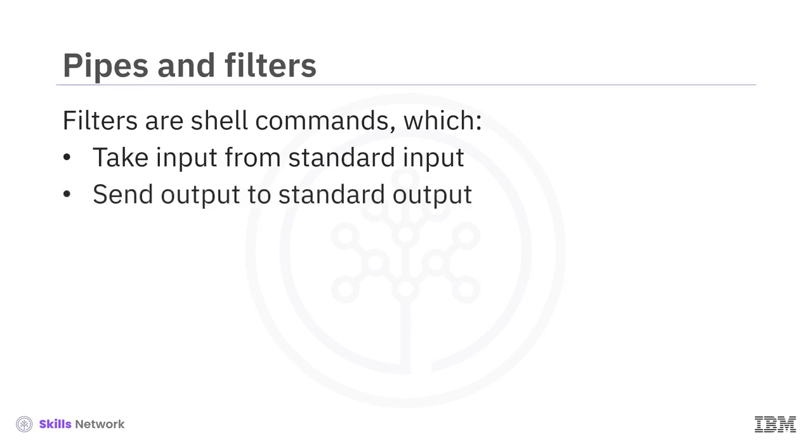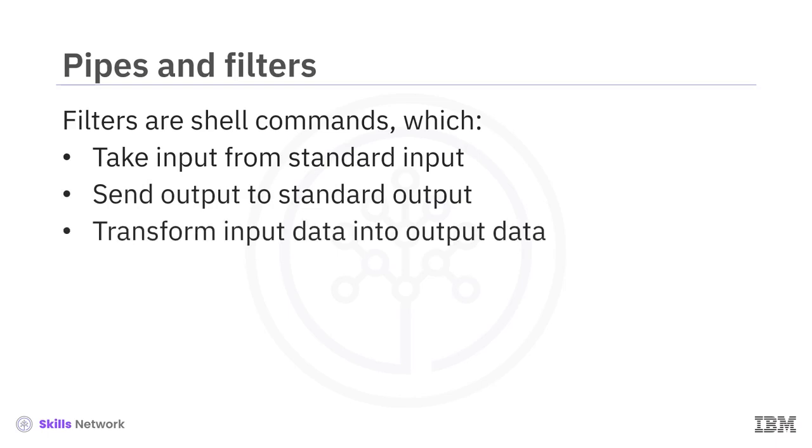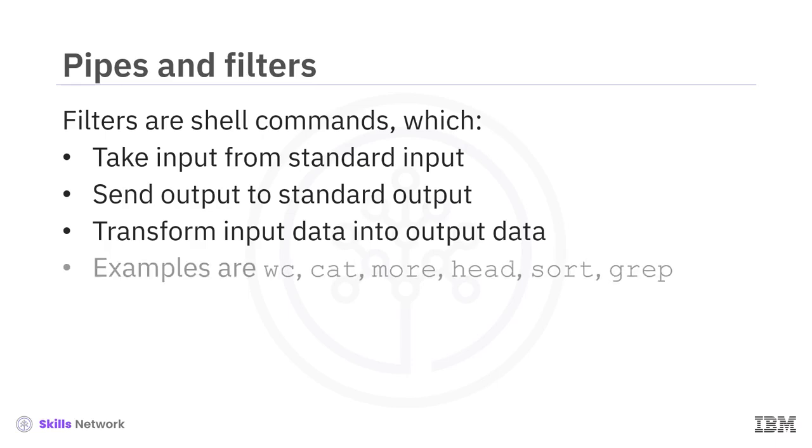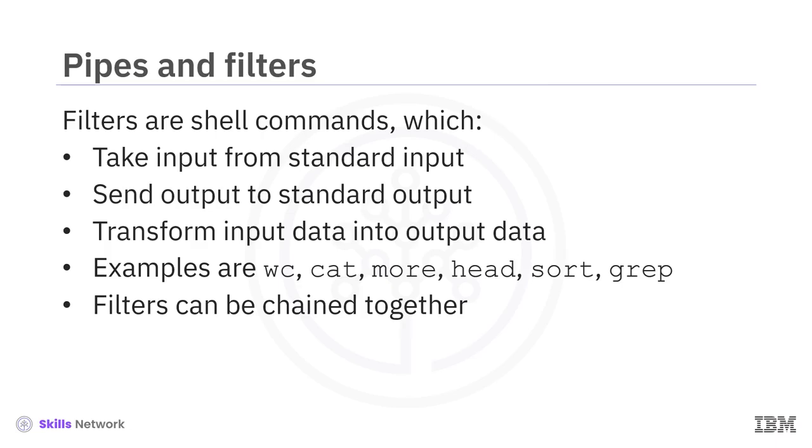Filters are shell commands or programs which take their input from standard input, normally the keyboard, and return their output to standard output, which is normally the terminal. We can think of a filter as a transformer, a program that transforms input data into output data. There are many examples, including word count, cat, more, head, sort, grep, and so on. The value of filters is that they can be chained together, which brings us to the pipe command.